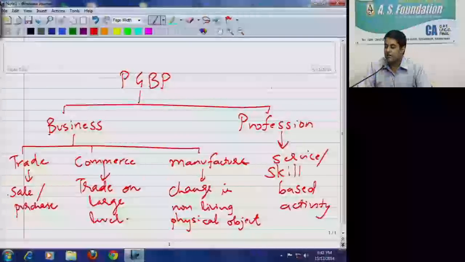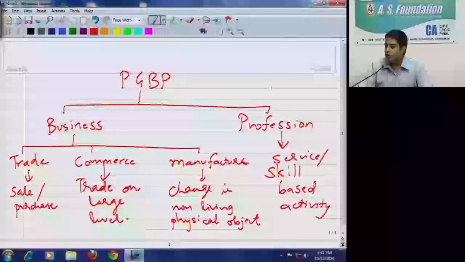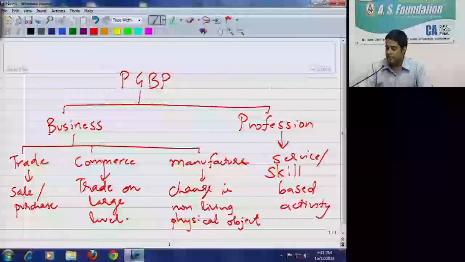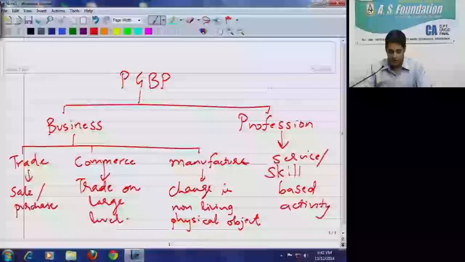So what does business income include? It includes income from trade, commerce, manufacture, profession, vocation, all of this.